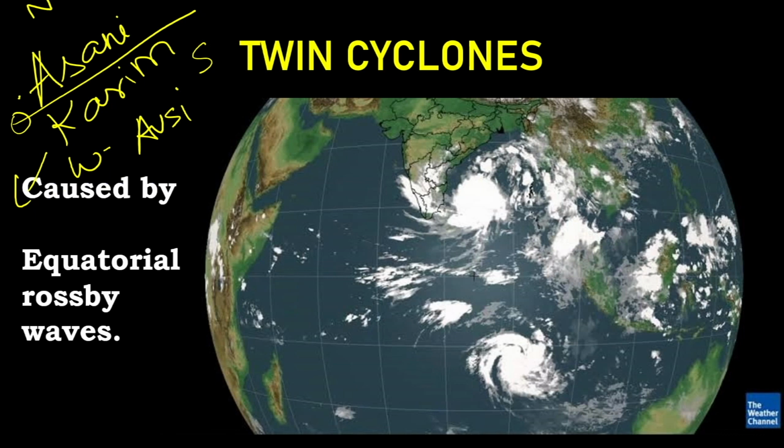And these twin cyclones, how are they caused? They are caused by Rossby waves. So can you recall where you have seen about these Rossby waves? You would have heard about these Rossby waves when you attended the class about the jet streams. The jet streams, we know they are high altitude winds which flow always from west to east.